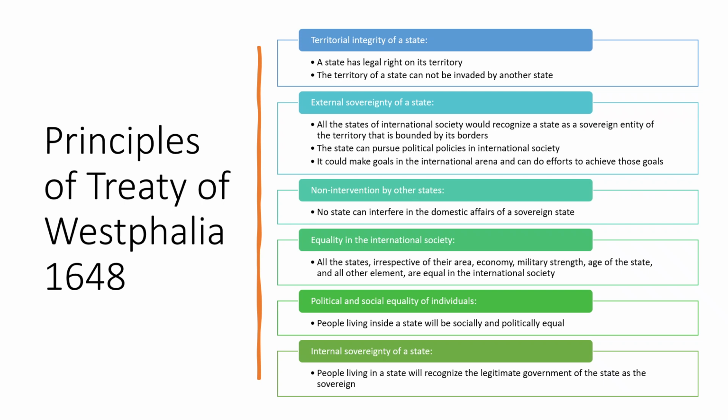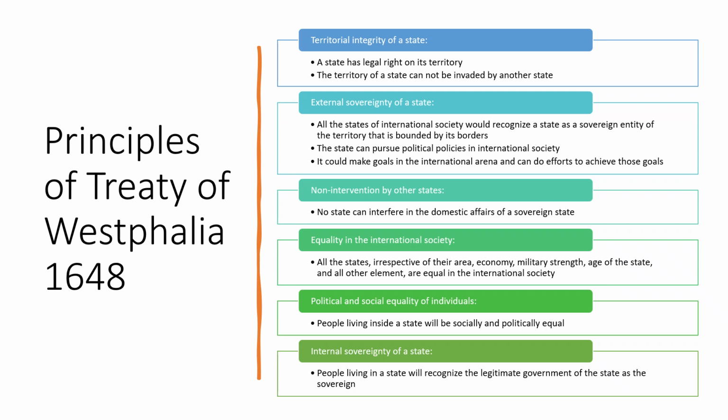Article 2.4 of the Charter of the United Nations states that all members of the United Nations, which are the states, shall refrain in their international relations from the threat or use of force against the territorial integrity or political independence of any state. So this same thing is mentioned in the United Nations. And from where did the United Nations get this? It was from the Treaty of Westphalia. Today, all the states in the world enjoy territorial integrity.